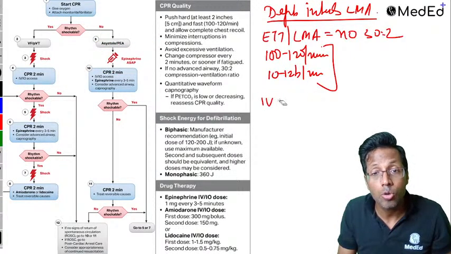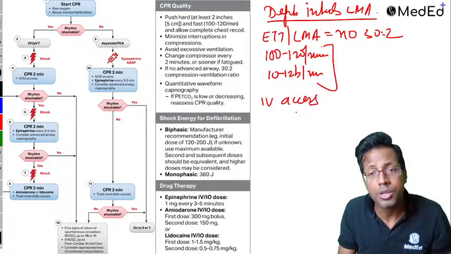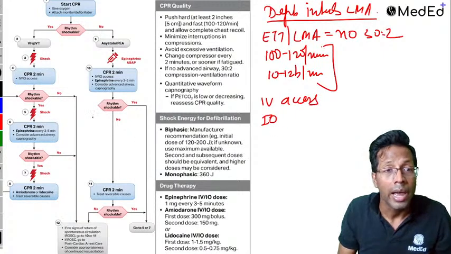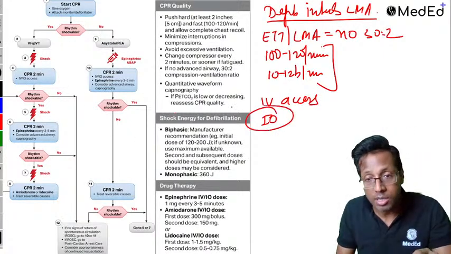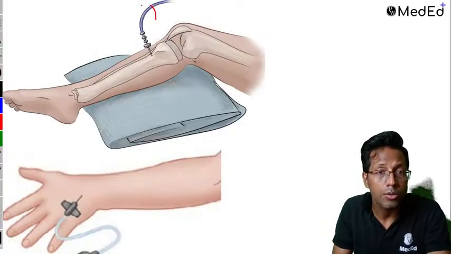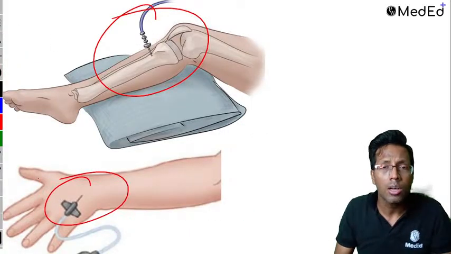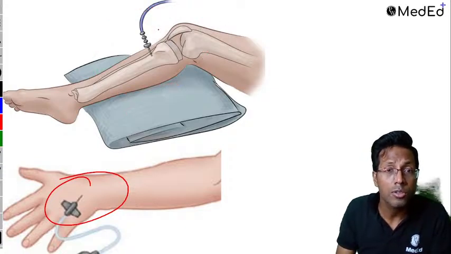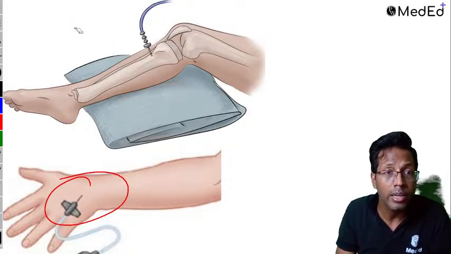Not just that, in case you don't get an IV access, if it's a burn patient, what do you do? Go for an intraosseous line. This intraosseous image was asked in the exam. This is intraosseous. So you take an IV cannula or intraosseous. This is to be taken in case of an emergency.